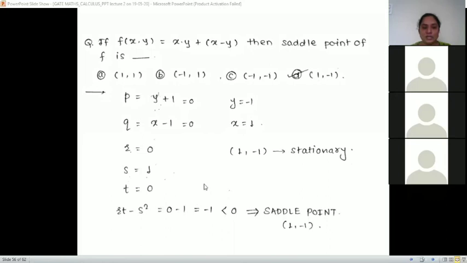Then it is RT minus S square. Find out all the derivatives. X is 1 and T is, this is dou z by dou y, next derivative with respect to y.